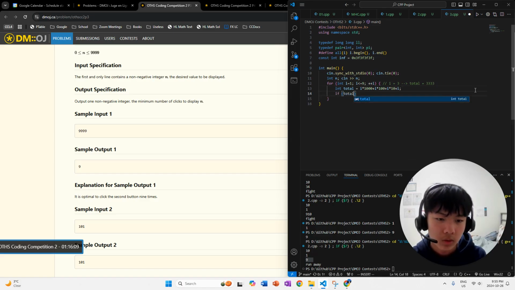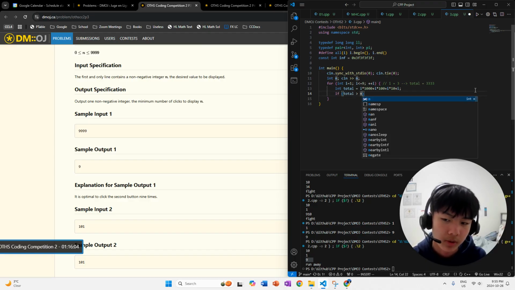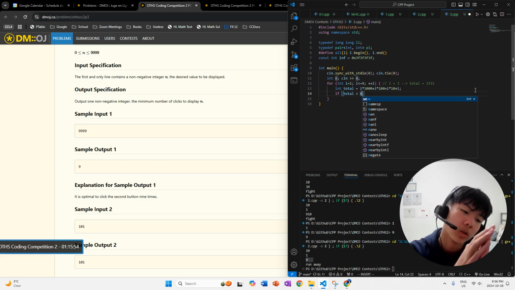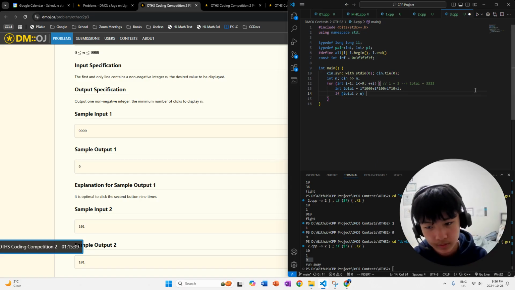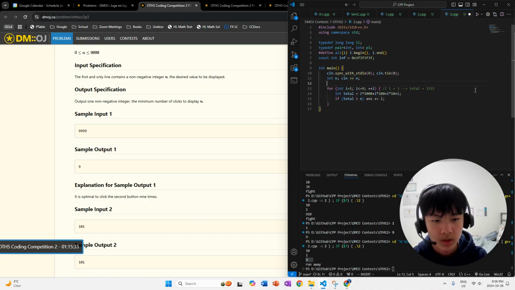So if the total becomes greater than n, that means we want to stop there. We don't want to click the second button i times. We want to click it i minus 1 times, because the click before was 1111 less than the current one, and that one was still lower than the total. So we know we should just go back to the original one before. Hence we're going to add i to the answer, which basically means how many clicks.